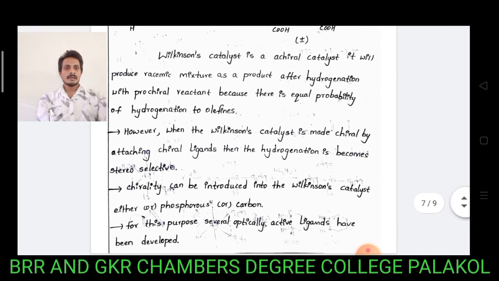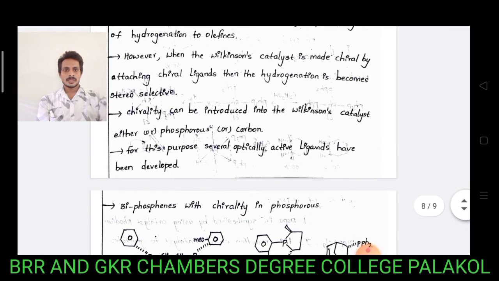However, when the Wilkinson catalyst is modified with chiral ligands, the hydrogenation becomes stereoselective. Chirality can be introduced into the catalyst at either phosphorus or carbon. For this purpose, several optically active ligands have been developed.